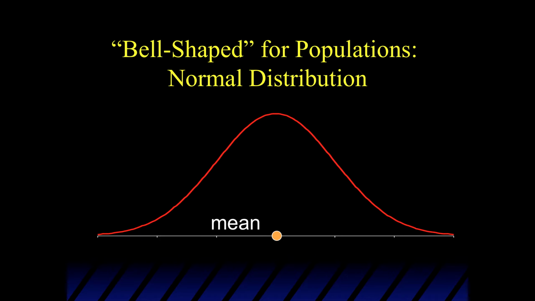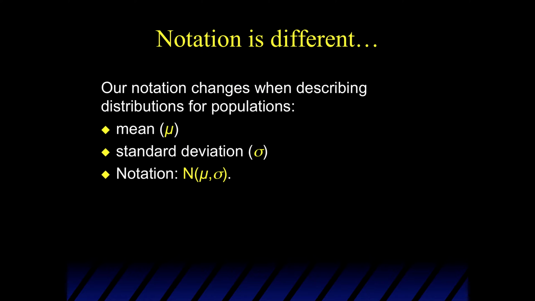Guys, the normal distribution is defined by its center. Again, the bell-shaped and symmetric distribution for a sample is defined by its center. And the spread, as you would expect, is defined by the standard deviation. Nowhere in statistics, where we've talked about measures of center and spread, are they more inseparable than in the normal distribution. So the mean defines where the center of the distribution is, and the standard deviation measures the spread around the center of the distribution. Now, guys, we're moving into population, so the notation changes.